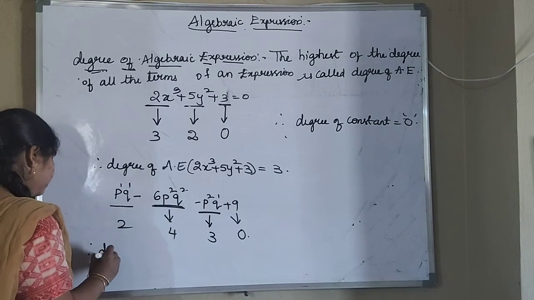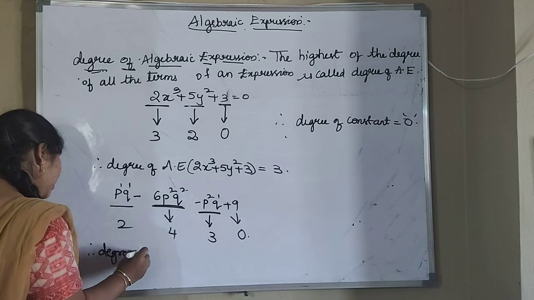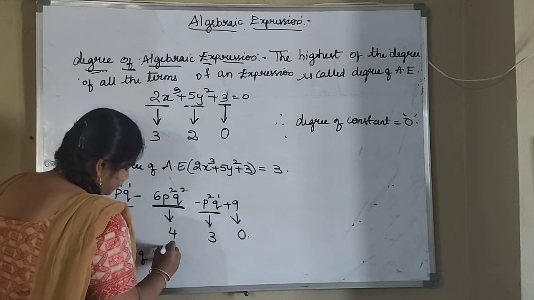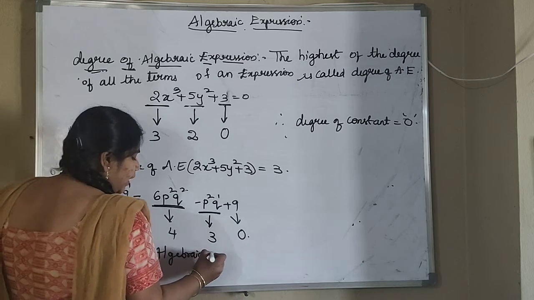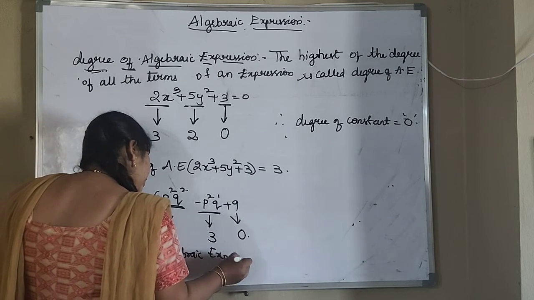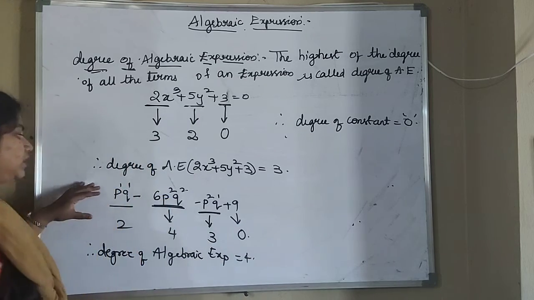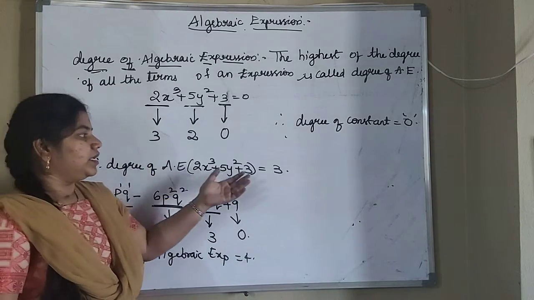So therefore, the degree of the algebraic expression will be how much? 4. So in this case it is 4 and in the earlier case it is 3.